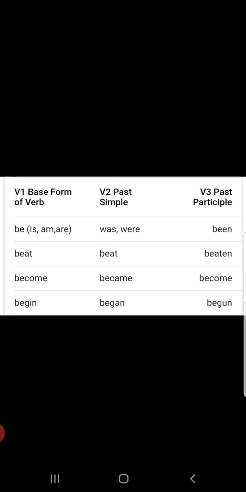Practice it. Now children, you should note down each and every slide in your notes. Clear? In the next slide or in the next class, I will be teaching you more about tenses. This is one basic class for you. So listen to it twice or thrice and get ready for the next class.